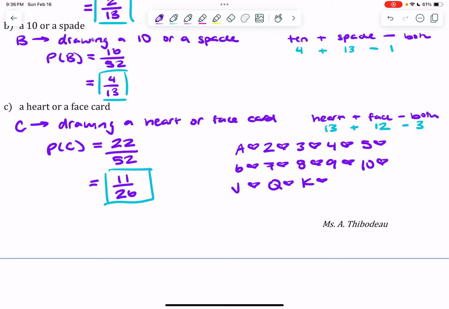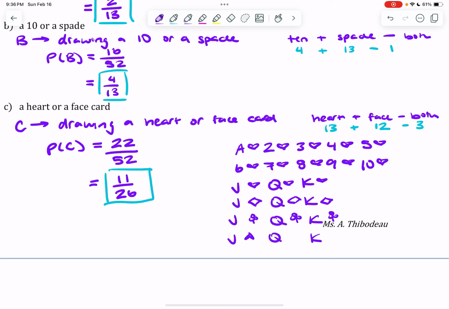And then I can add to that list all of the face cards. Well, I already got jack, queen, king of hearts. So jack, queen, king of diamonds, jack, queen, king of clubs, and jack, queen, king of spades.